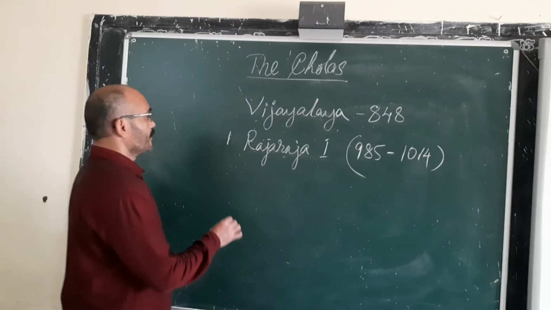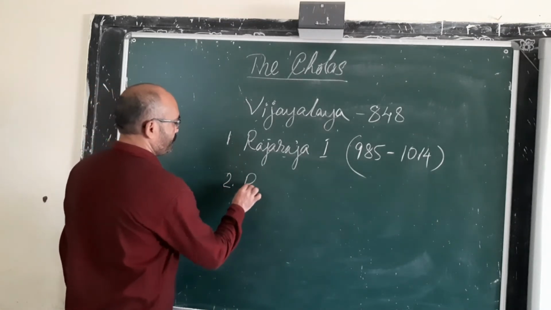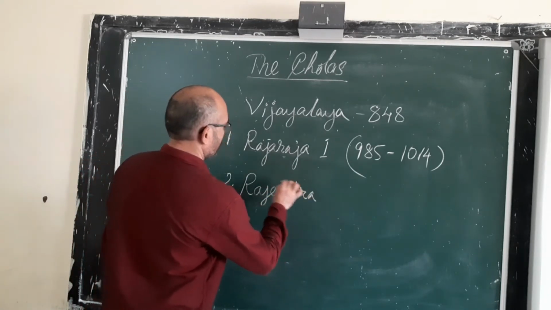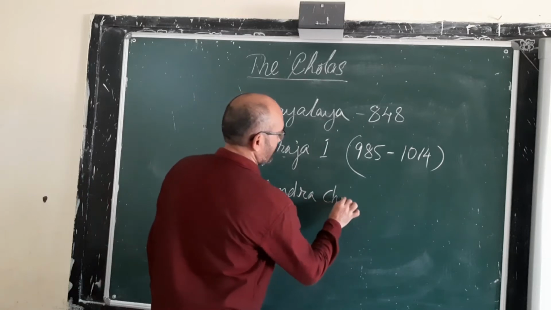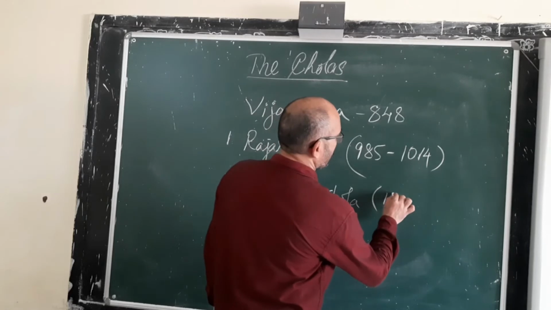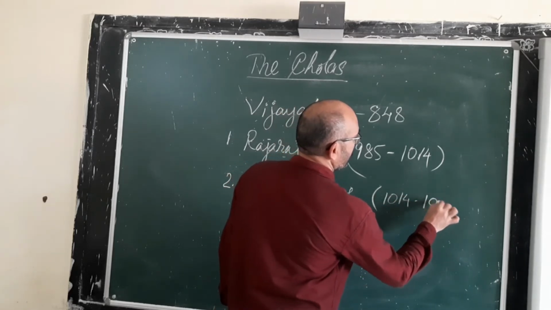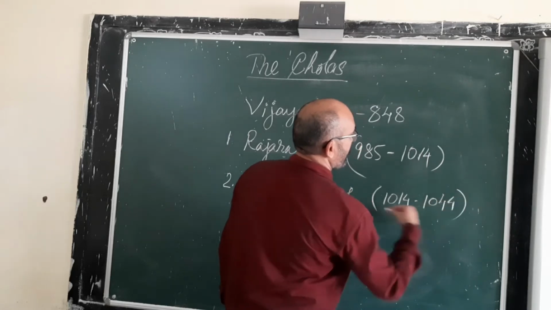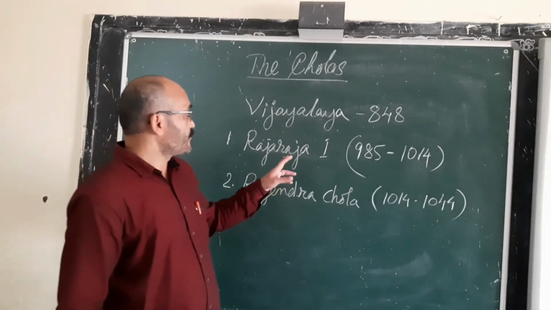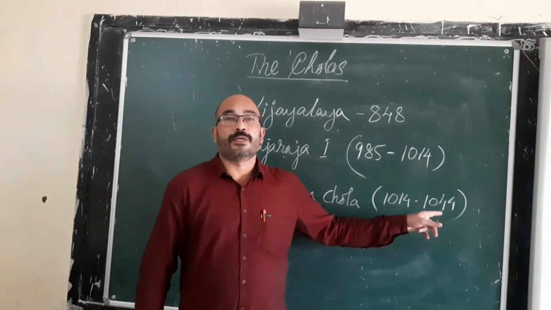The next powerful ruler is Rajendra Chola. Rajendra Chola succeeded his father Rajaraja I and ruled from 1014 to 1044.